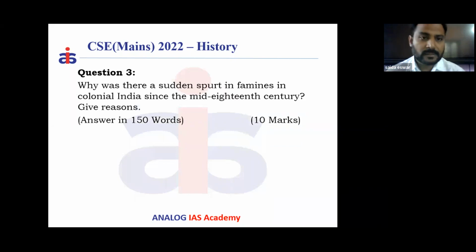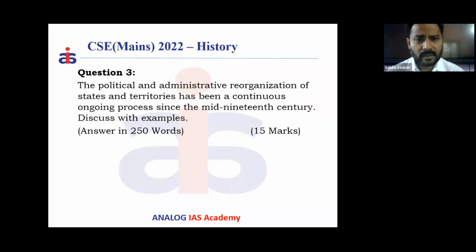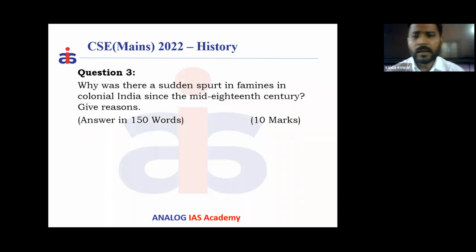And the third question is, why was there a sudden spurt in famines in colonial India since the mid 18th century? Give reasons. It is also 10 marks. You have to write in 150 words. Already, it is one of the most debatable and important areas in modern India.